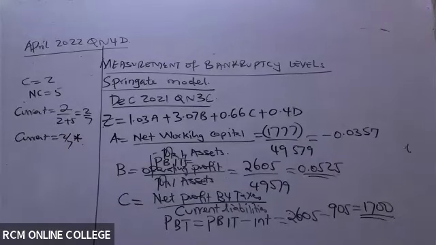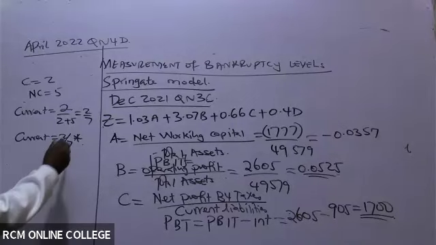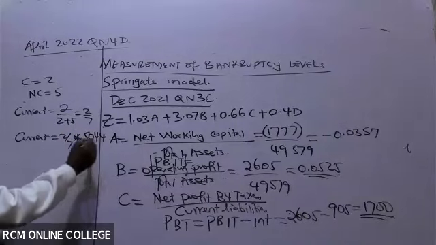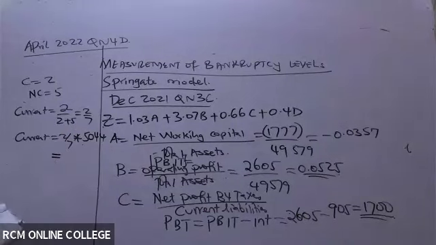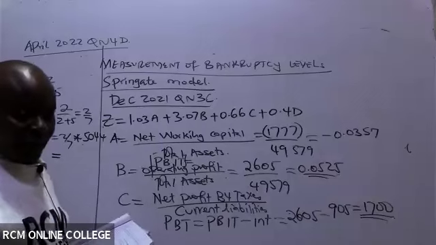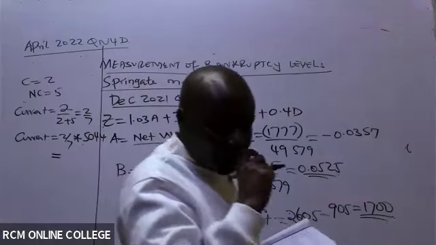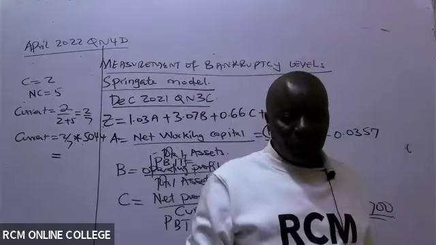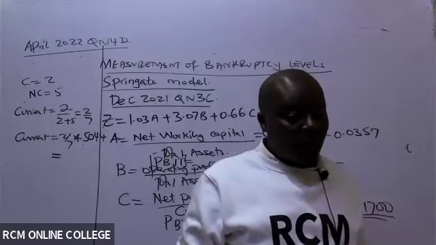Total liabilities from the table given are 5044. So are you able to give me this figure? The more the decimal places, the better. Don't give me a whole number.